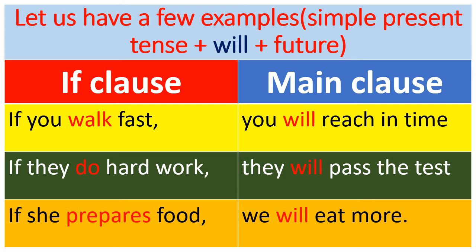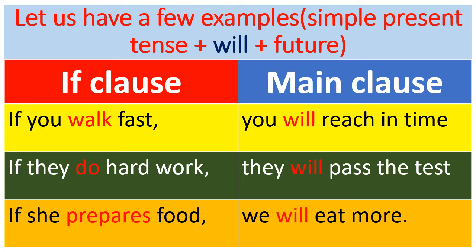So this is the structure of the if clause. Understand carefully. The first clause should be in simple present. The verb should be used in simple present tense only. And the main clause should be in future, that is, by using will. If you walk fast, you will reach in time.